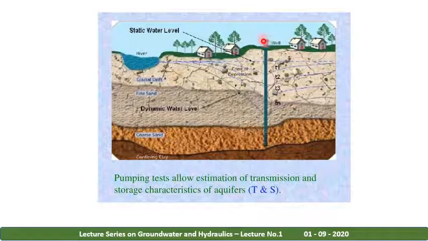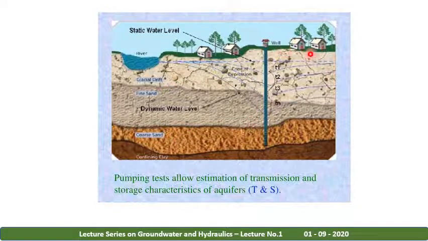Here you can see, this is called the drawdown curve. This entire thing is called the cone of depression. This is the well. Here you can see coarse sand is there. If you have coarse sand, automatically you will have pores here. So this well is completely connected to this particular region.